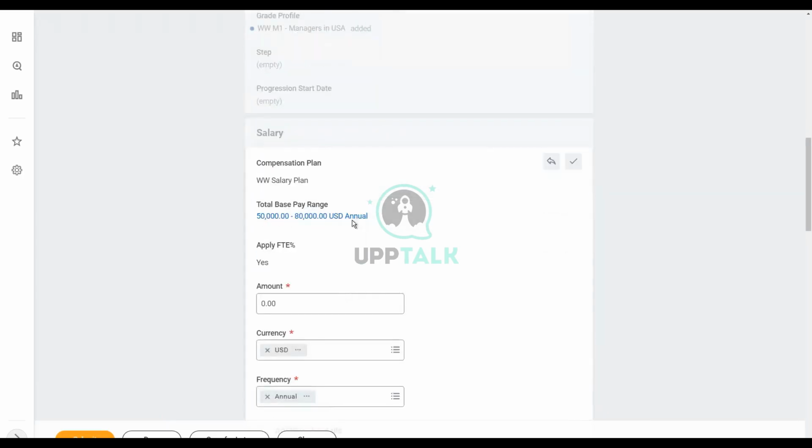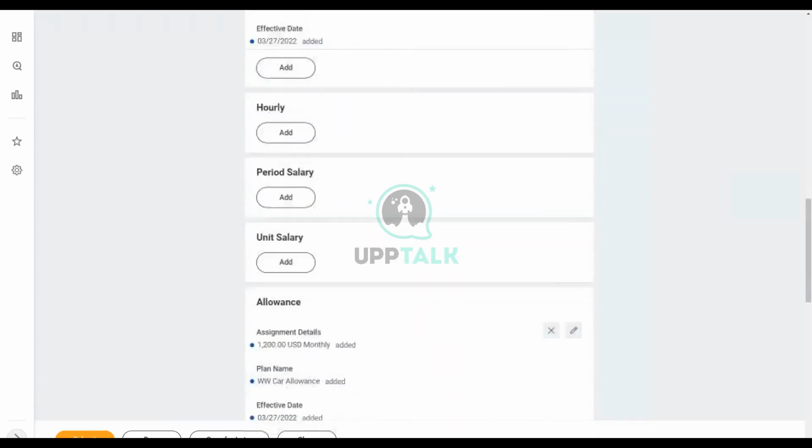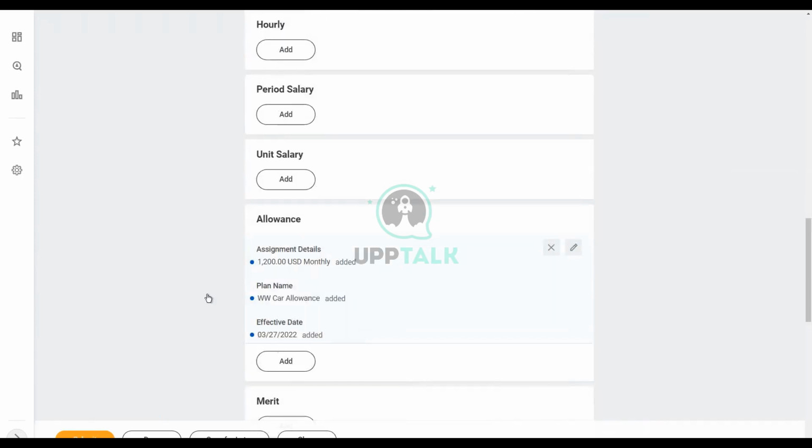It gives you the range 50,000 to 80,000 US dollars. Let's put the salary as $65,000. That's it, done. Then what happens if I scroll down? You see, the allowance is also available directly. The allowance is also coming up automatically as $1,200 US dollars monthly. This is what we had already done.